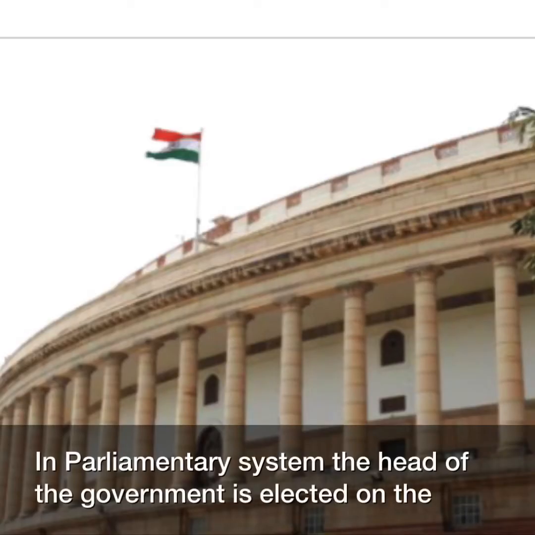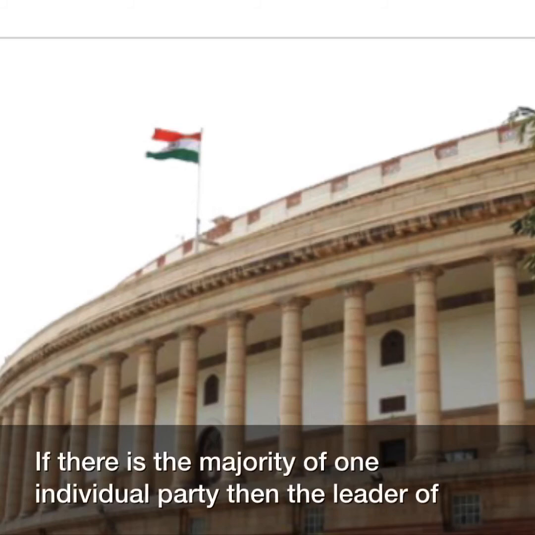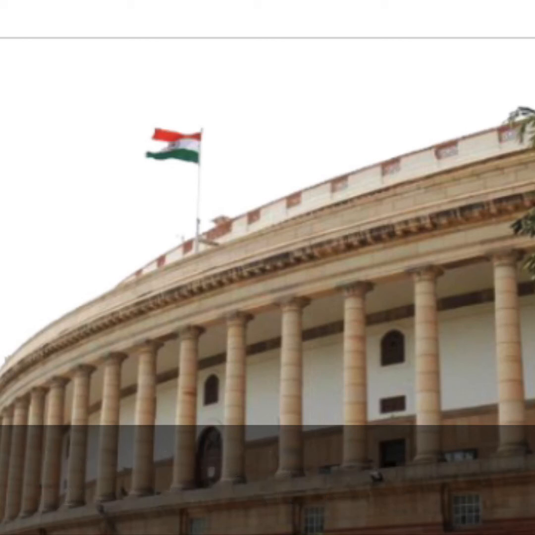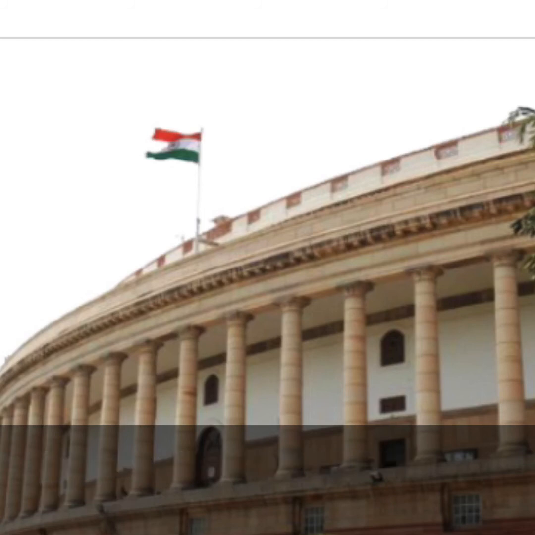In the parliamentary system, the head of the government is elected on the basis of the number of members the political party has in the legislature. If there is a majority of one individual party, then the leader of that party will become the prime minister.